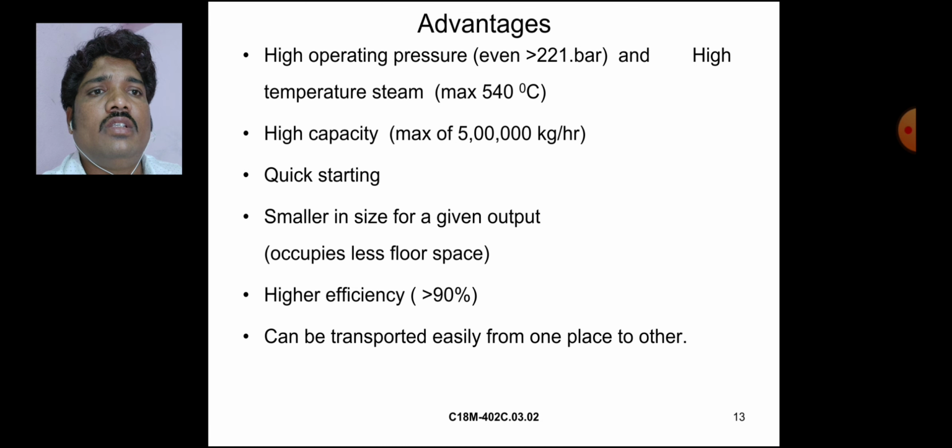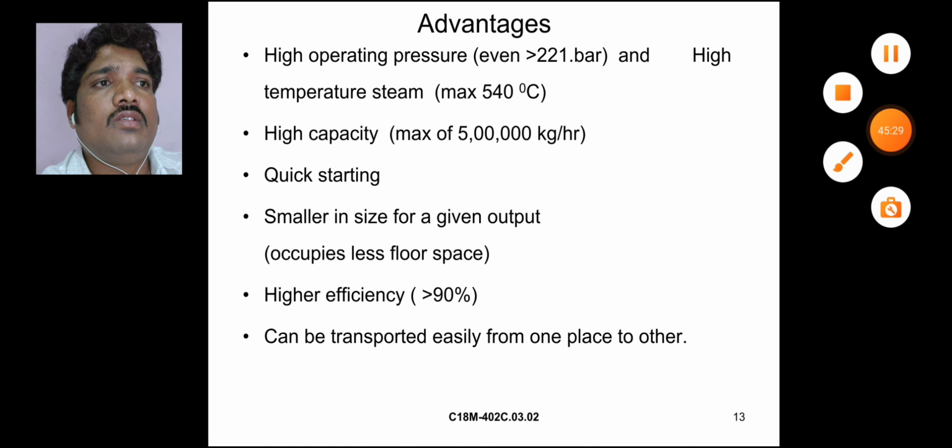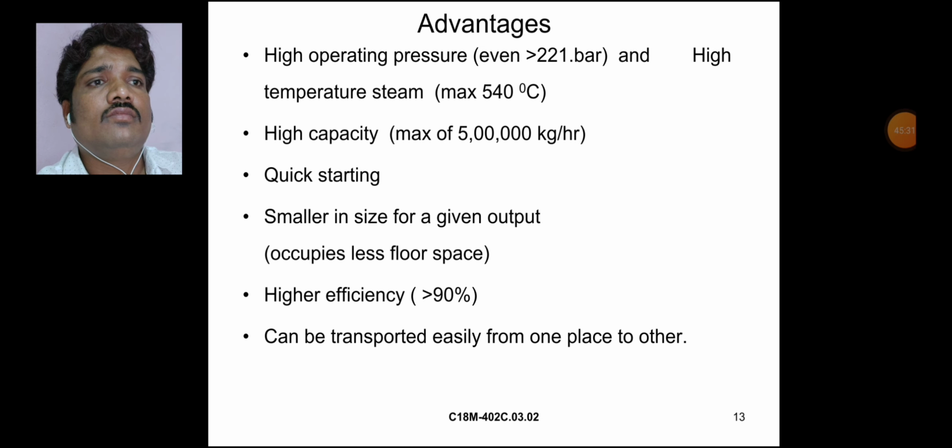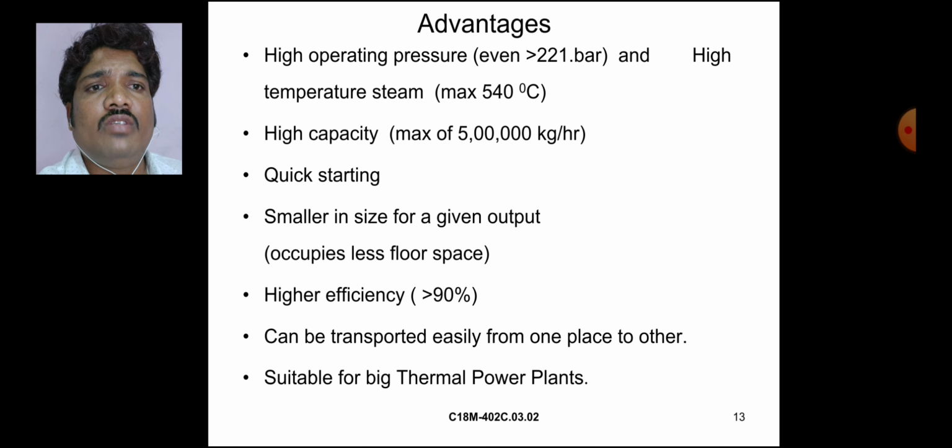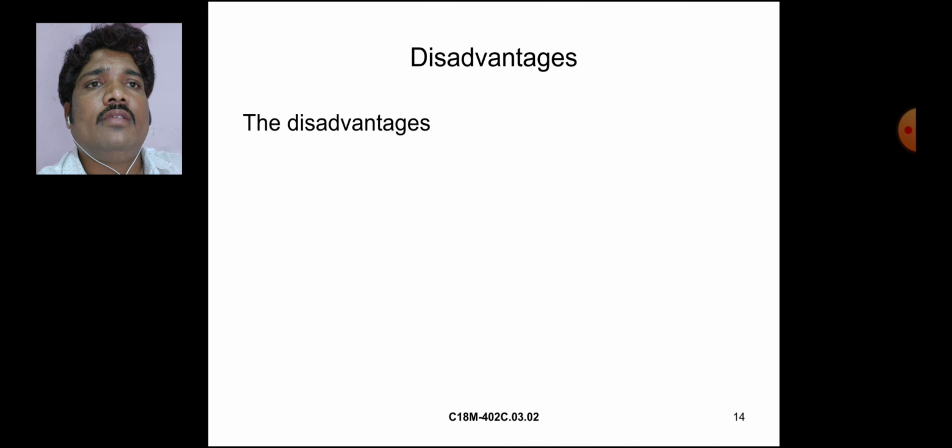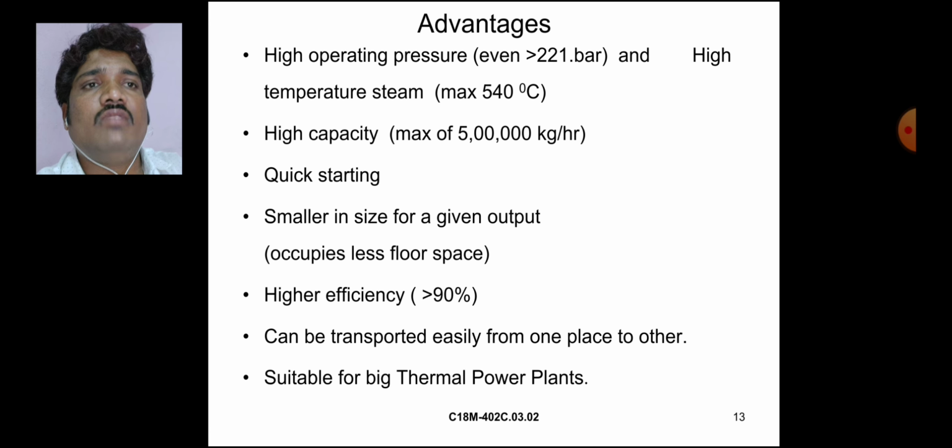It can be transported easily from one place to another. Suitable for big thermal power plants. This water tube boiler is suitable for big thermal power plants. Example: NTPC. These are the water tube boiler advantages.